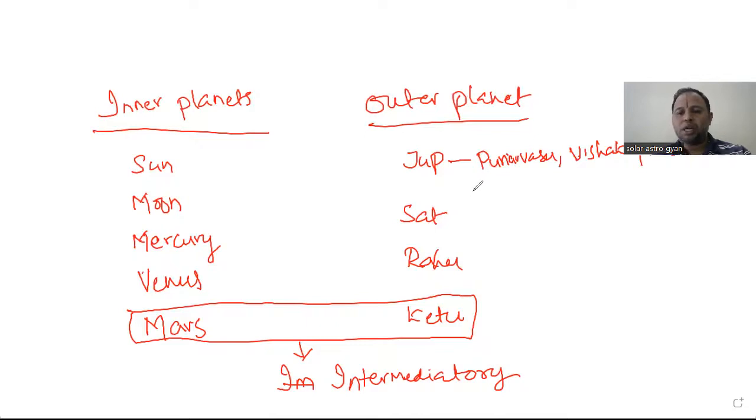And Saturn's nakshatras are Pushya, Anuradha, and Uttara Bhadra.